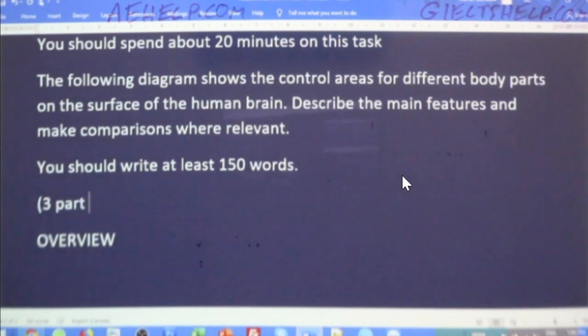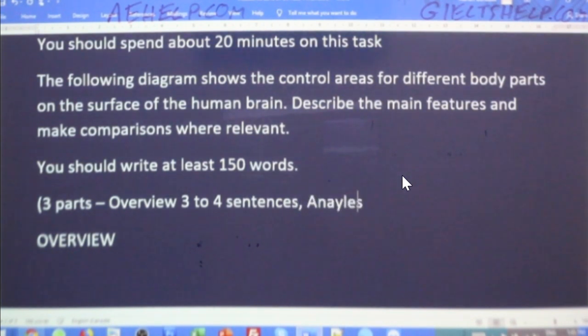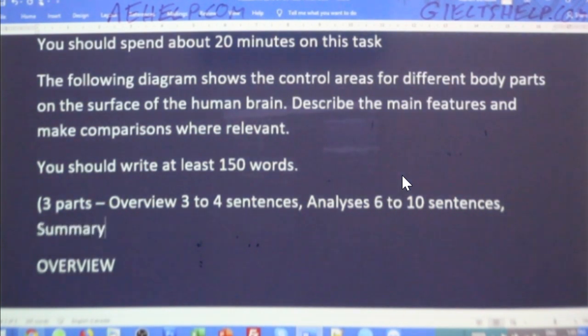The 3 parts are the overview, which is 3 to 4 sentences; the analysis, or analyses for plural, which is anywhere from 6 to 10 sentences; and then for those of you who are really good writers and looking for a band 9, include a summary, which is 1 to 2 sentences.